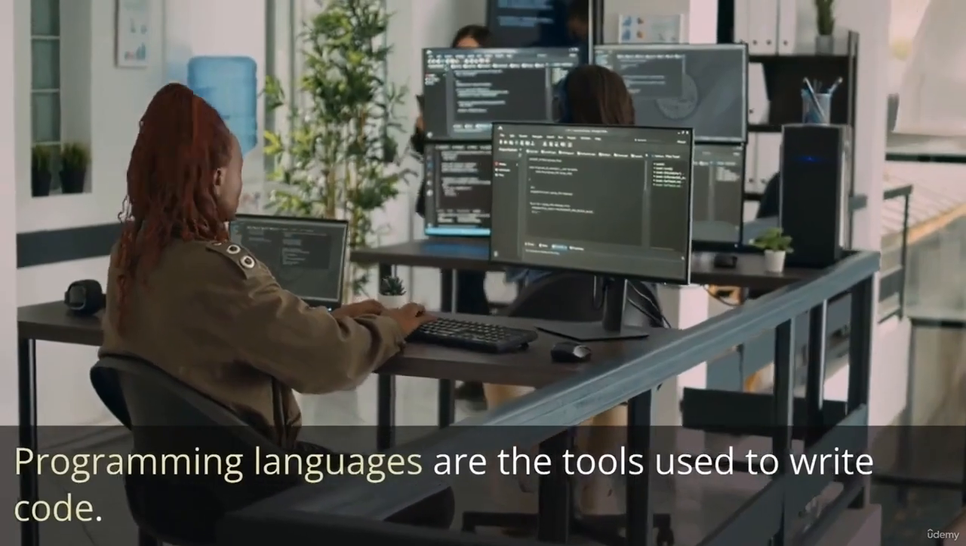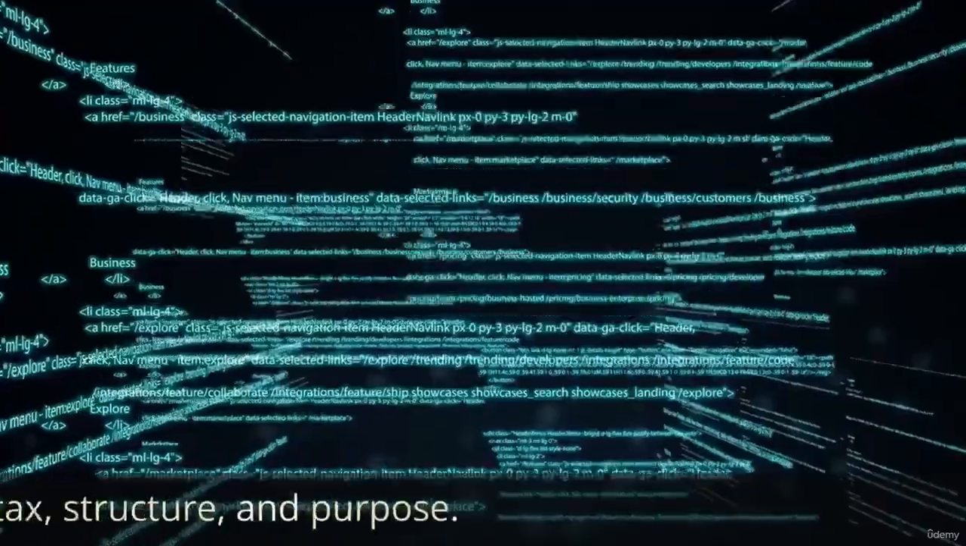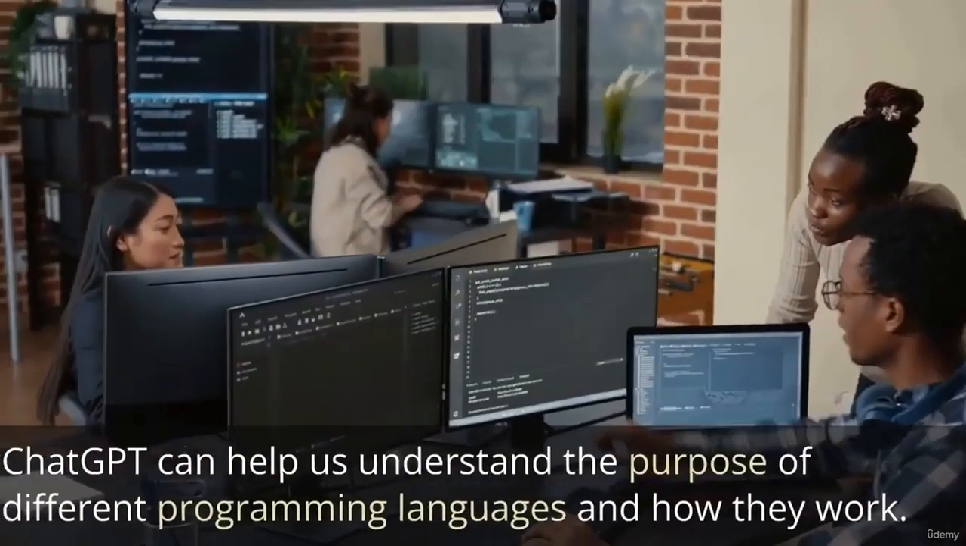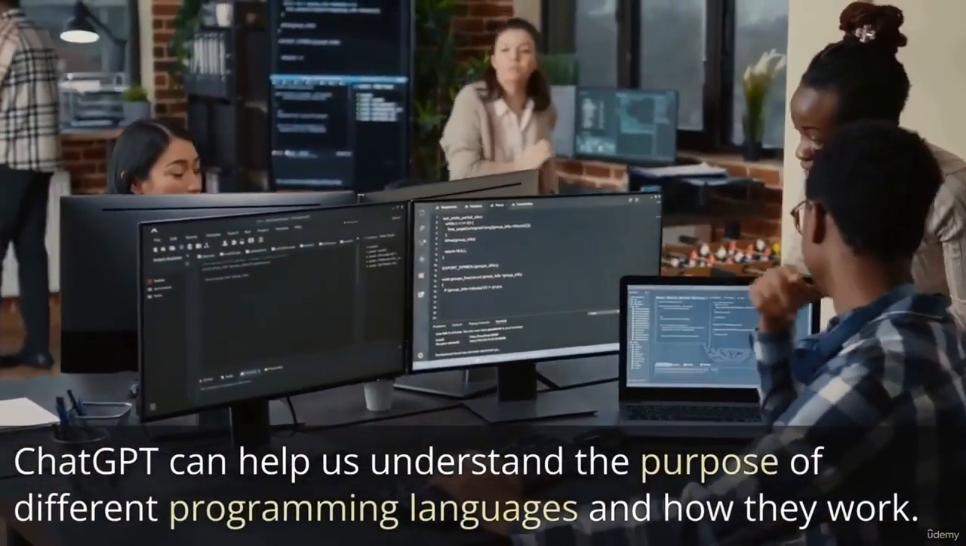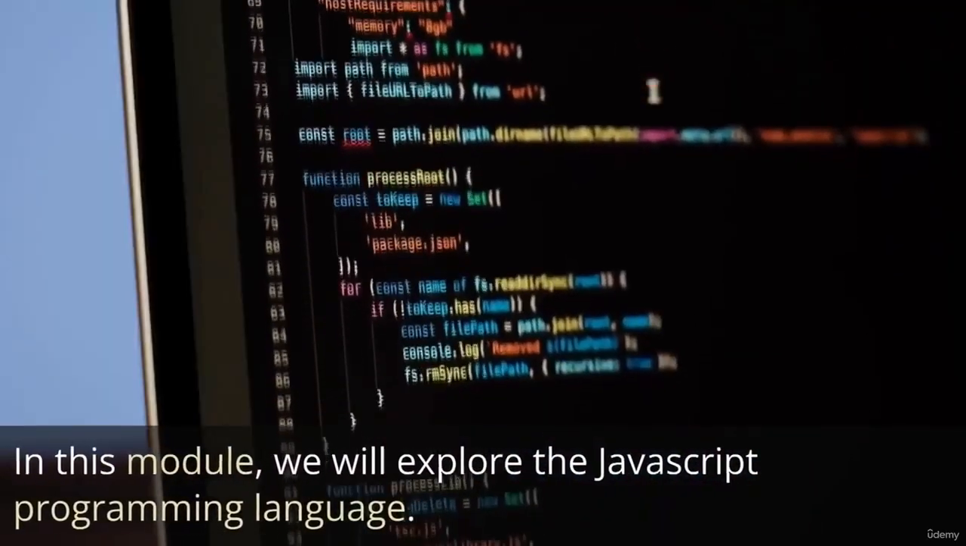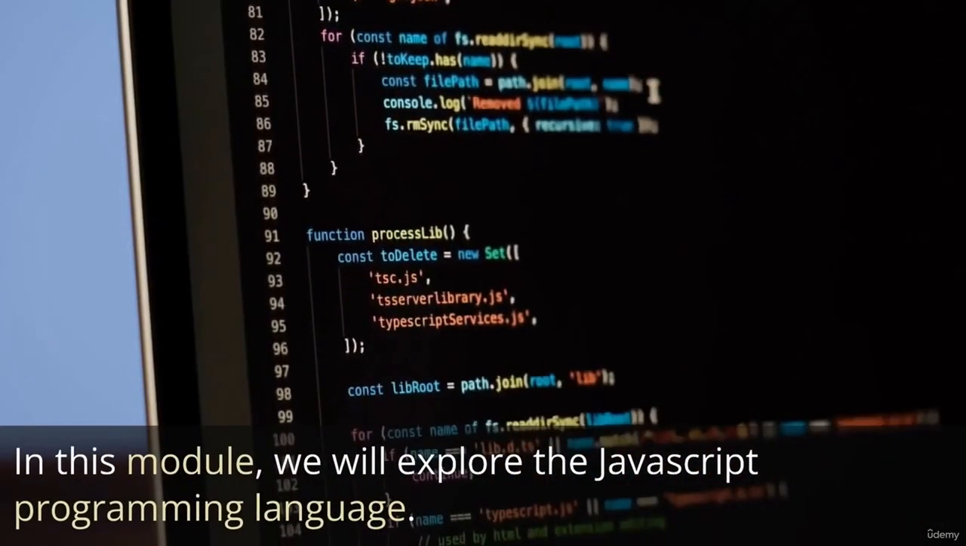Programming languages are the tools used to write code. They have different syntax, structure, and purpose. ChatGPT can help us understand the purpose of different programming languages and how they work. In this module, we will explore the JavaScript programming language.